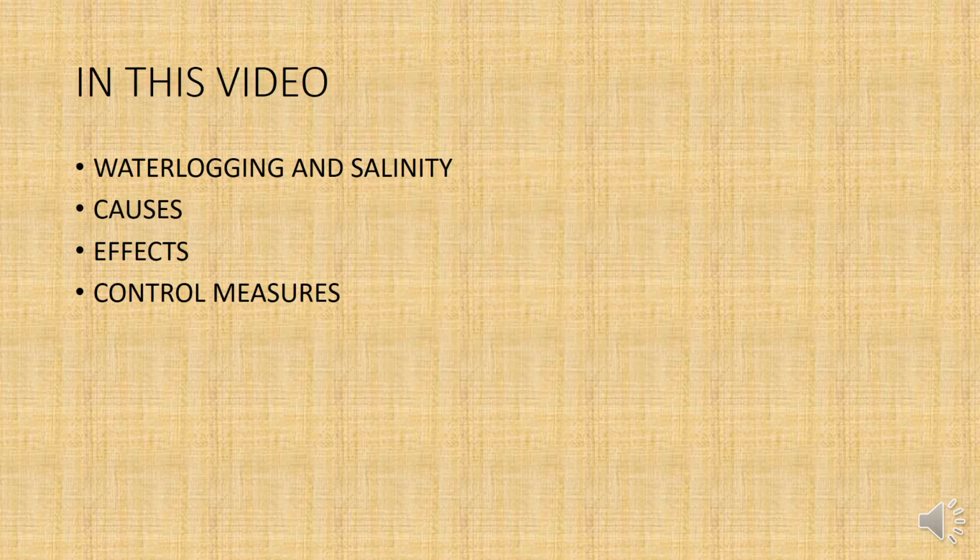In this video, we have studied that waterlogging refers to saturation of soil with water, and salinity is the accumulation of salts in soil and water. There are various causes of it, like hot and dry climate, high water table, inadequate irrigation supplies, inadequate drainage, seepage from canals, and over irrigation of fields. There are various effects of it, including creation of anaerobic conditions, growth of water-loving plants, impossibility of tillage operations, accumulation of harmful salts, and there are various remedial or control measures like engineering approach, reclamation approach, and biosaline approach.